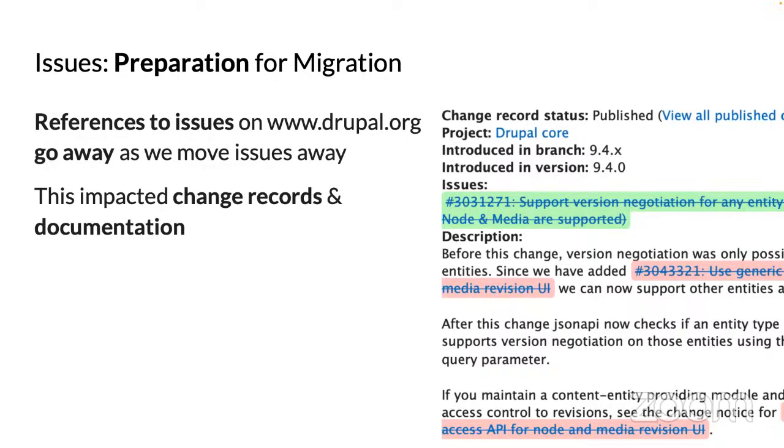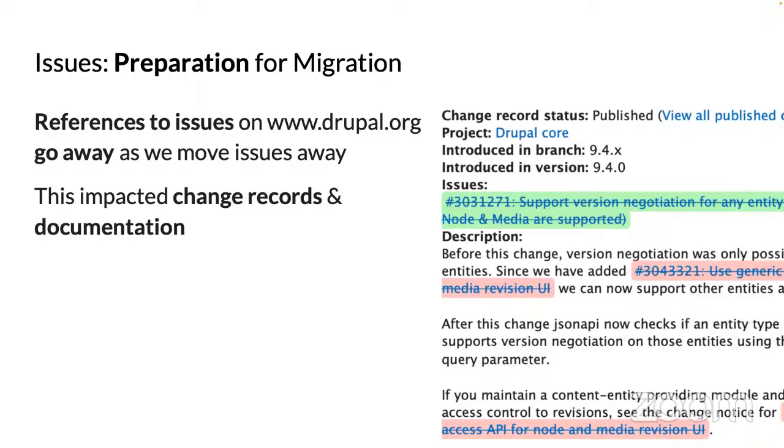So anything that's referencing issues on Drupal.org, where we have this nice color coding, that we can't do anymore because we won't have issues in the local Drupal database. So you have to unwind all of that integration and replace it with GitLab integration.